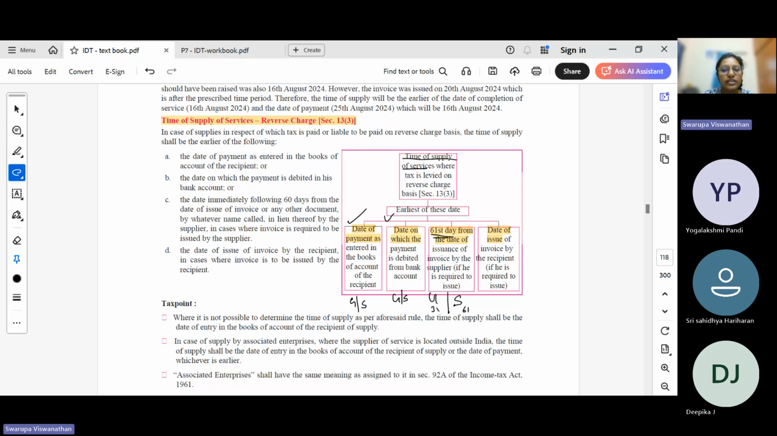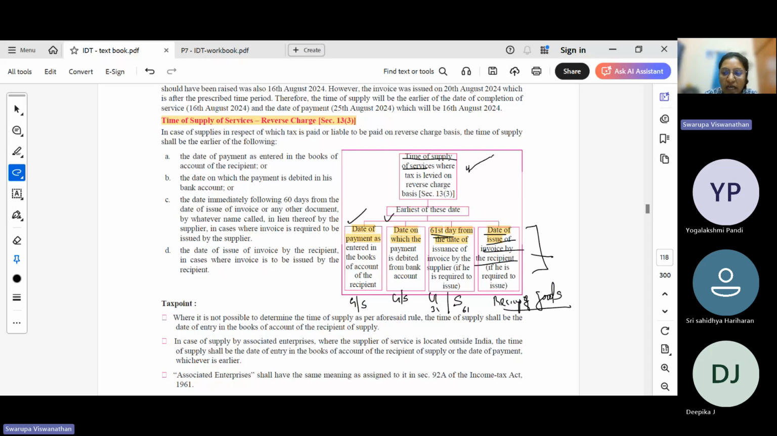Then date of issuance of invoice by the recipient, in case of goods, it is receipt of goods. Only this condition is changing. Here it is the date of issuance of invoice by the recipient, or in case of goods, it is the date of receipt of goods. The earliest of these 4 dates will be the time of supply.